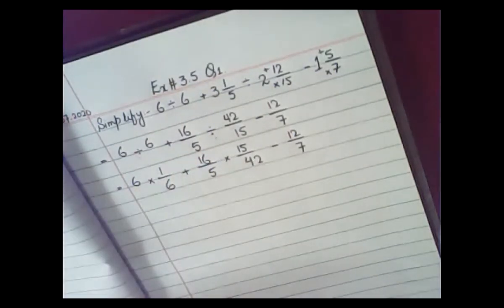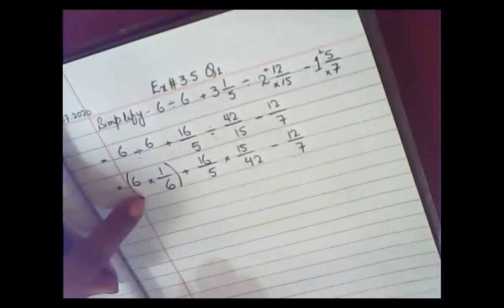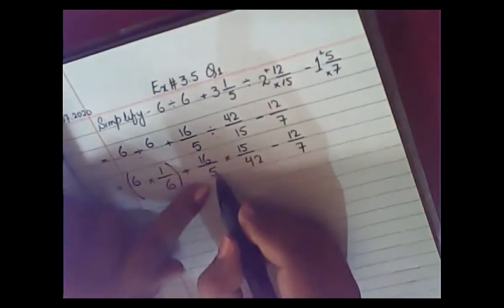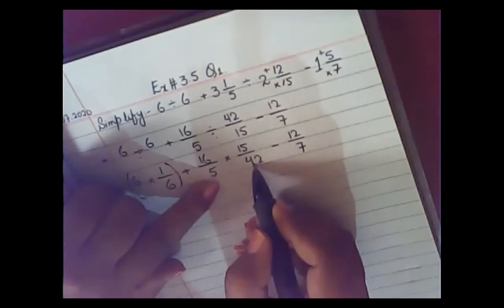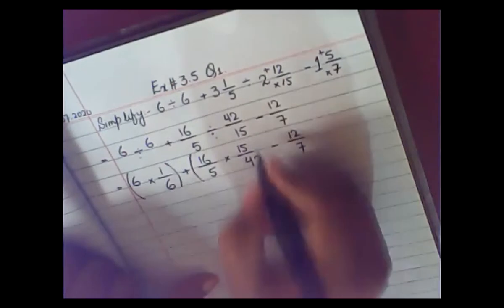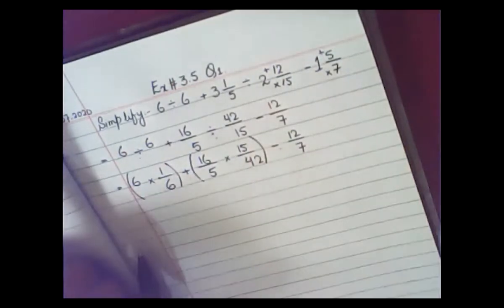Now what I have to do, I will figure out what type of multiplication fractions are here. Here I have 6 multiplied by 1 upon 6 and then plus. So I will make the bracket here because I have to multiply this one as well. Then I'm not going to add it in this step. What I will do here, I have 16 upon 5 multiplied by 15 upon 42. And here I have a sign of subtraction. So I will multiply these things, forgetting about minus 12 upon 7.